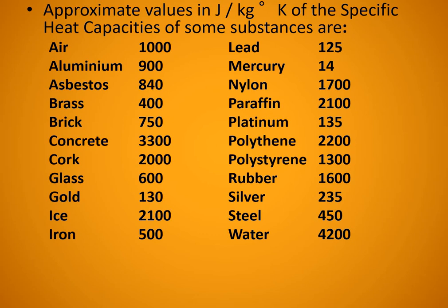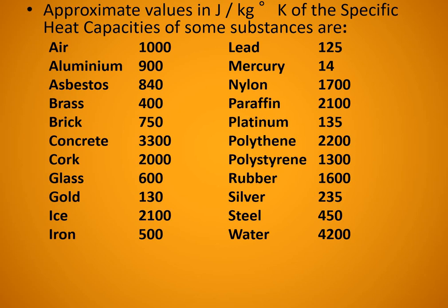No need of learning this table by heart. From this table you can get an idea that the specific heat capacity of water is very large. It is 4200 joule per kilogram Kelvin. But in the case of mercury, you can see that specific heat capacity is very small. It is 14 only, 14 joule per kilogram Kelvin.